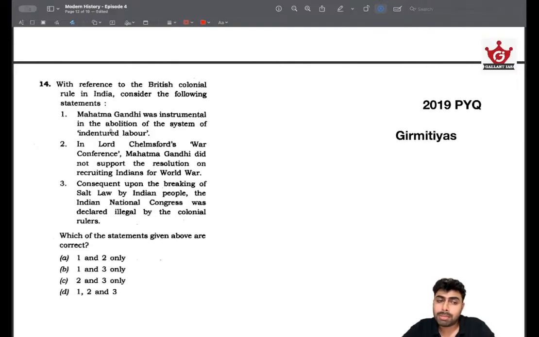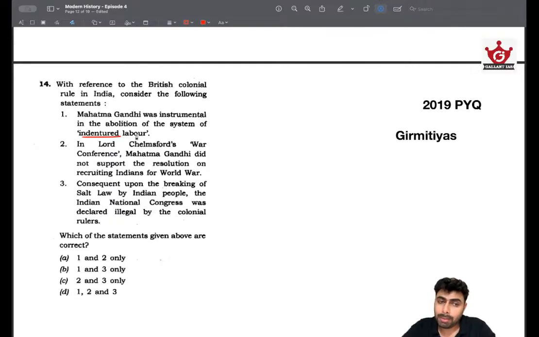Mahatma Gandhi was instrumental in the abolition of the system of indentured labor. And I hope you know that indentured laborers are like contract laborers, but on paper they seem like proper laborers, while mostly these were like bonded laborers. Their conditions hardly differed from that of slaves, because they were promised some fixed wages, but they were underpaid and overworked. They were properly exploited.